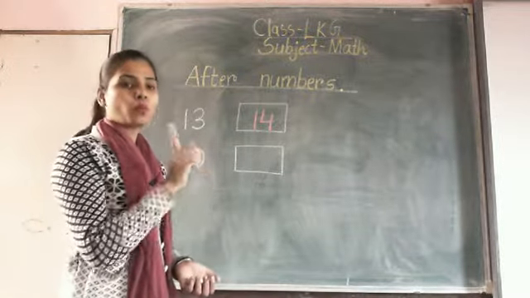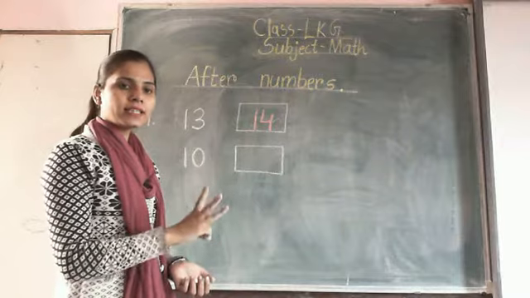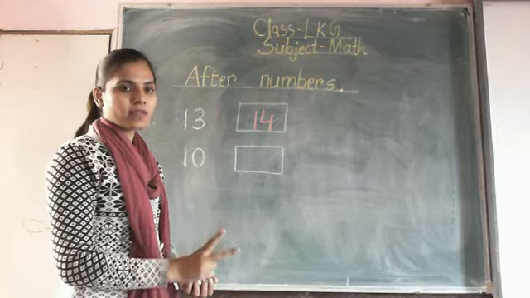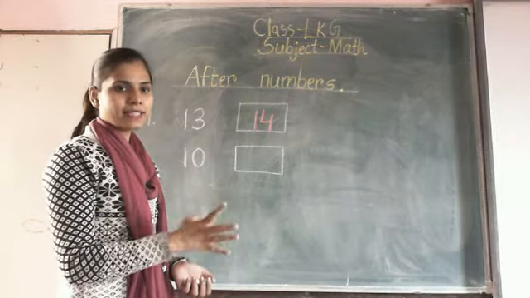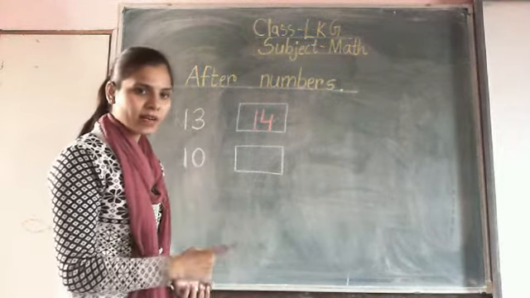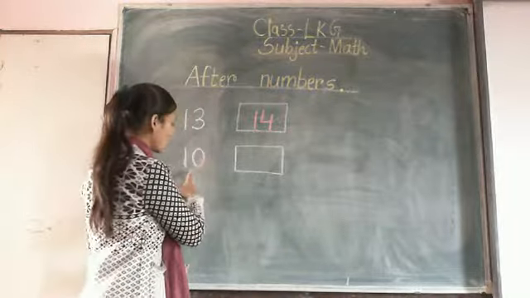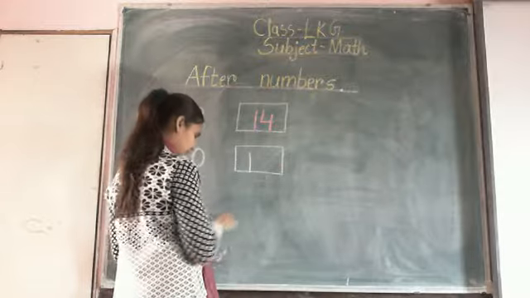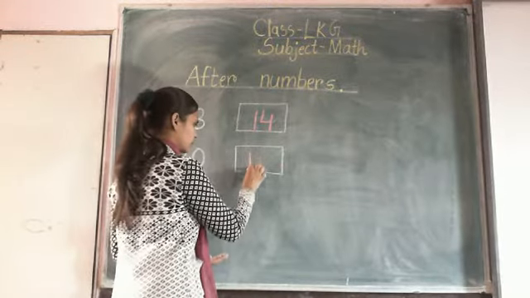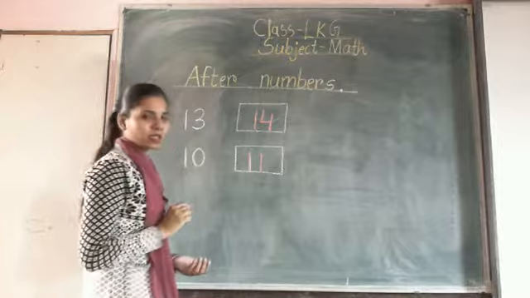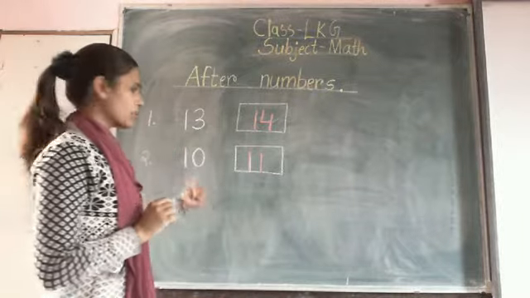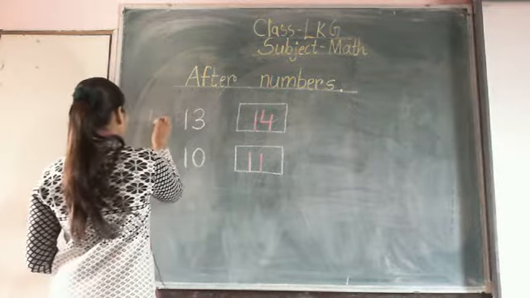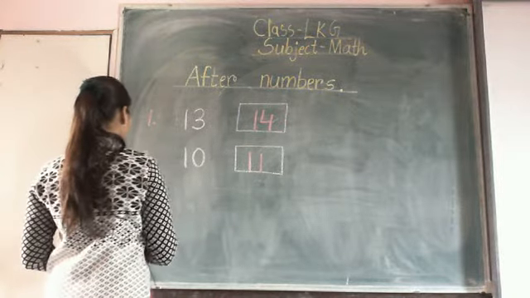Revision of counting. 1, 2, 3, 4, 5, 6, 7, 8, 9, 10, 11. So, what is the after number of 10? Number 11. After 10, which number will come? 11 number will come. So 10 after 11. 1 is done. 2 is done.